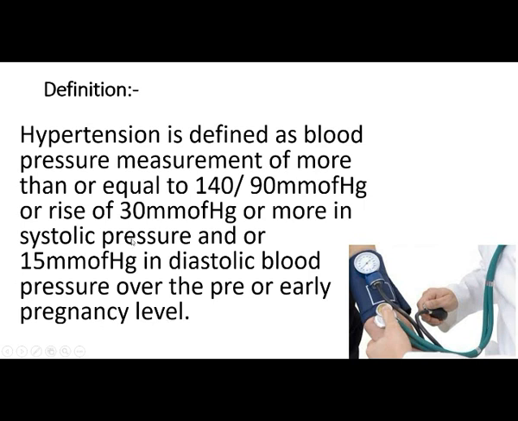So, to sum up, hypertension is when the blood pressure is more than 140 by 90 mm of Hg, or the systolic rises 30 mm of Hg or more, or the diastolic rises 15 mm of Hg or more over the pre or early pregnancy level. That's known as hypertension during pregnancy.